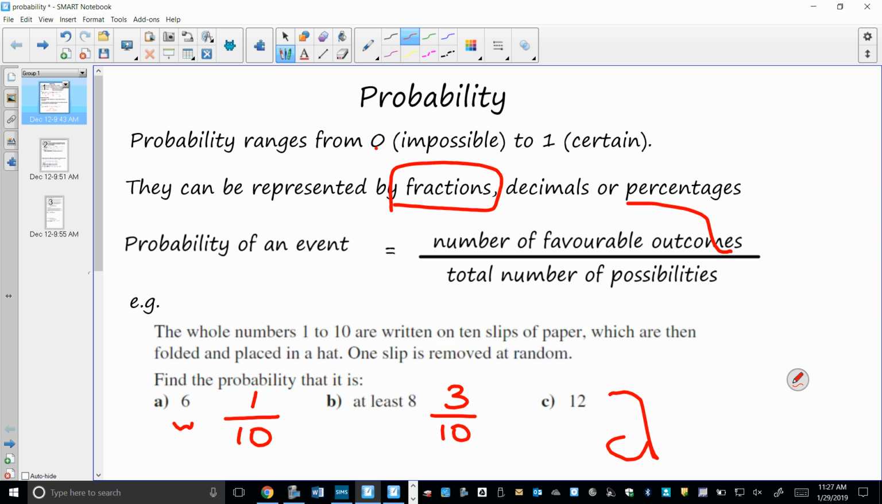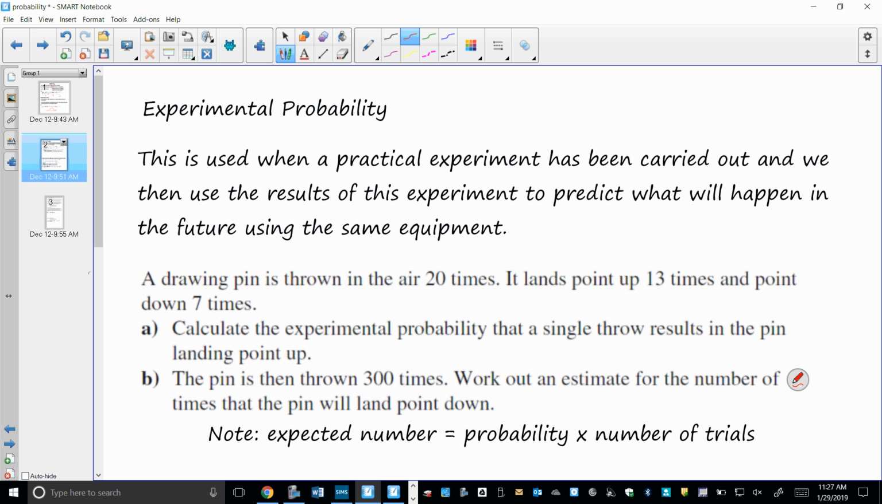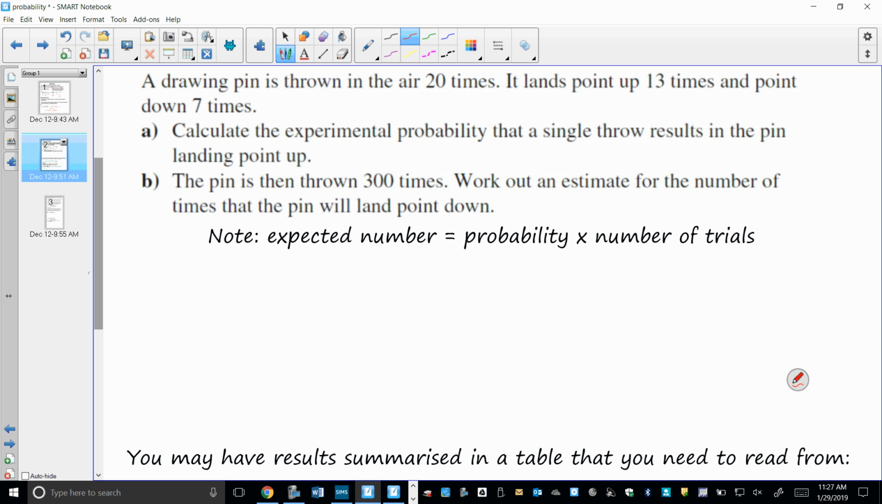It's not theoretical. So, for example, in this situation here, a drawing pin is thrown in the air 20 times. It lands point up 13 times and point down 7. Calculate the experimental probability that a single throw results in the pin landing point up. Calculate is a strong word here. We don't really have to do anything. It's the probability that it's going to land point up.